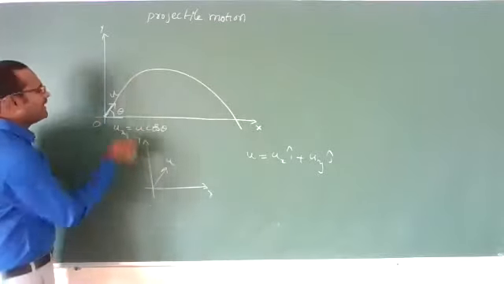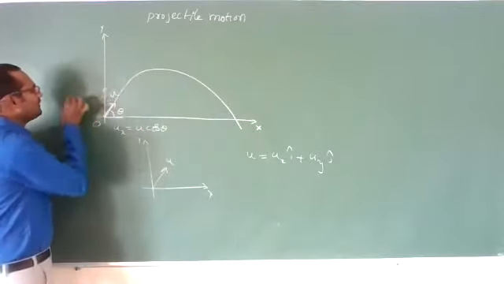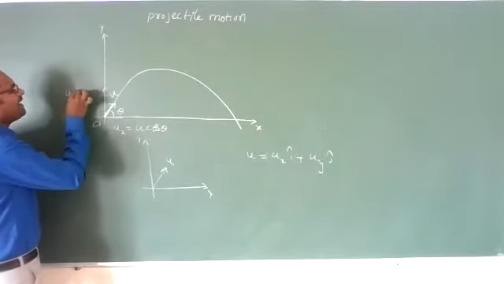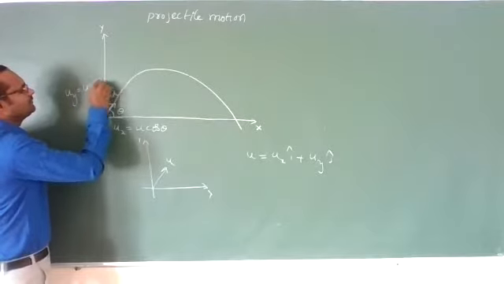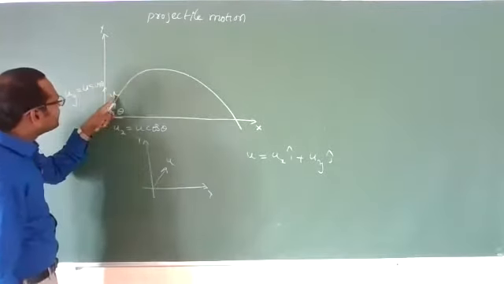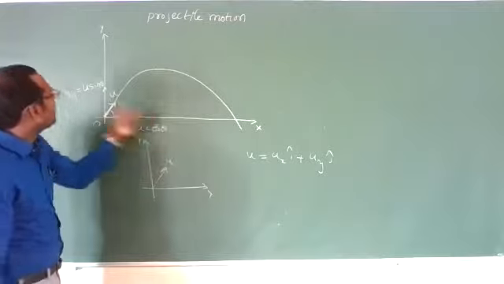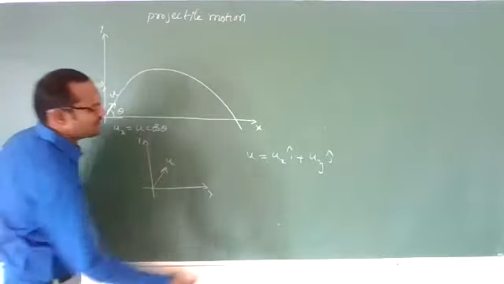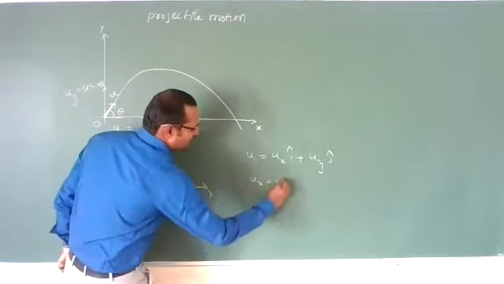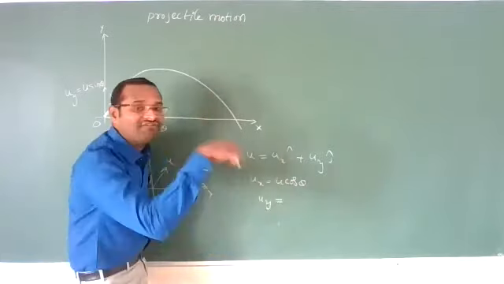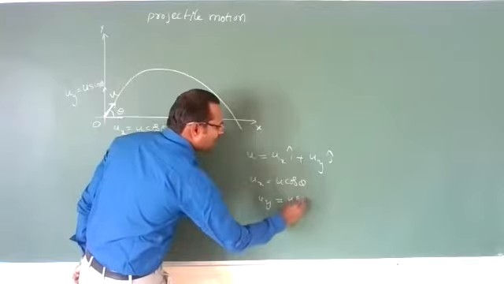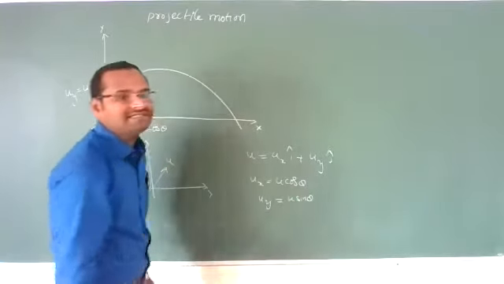And along the y-axis, it is going with the velocity uy, which I am writing as u sin theta. Then u can be written as u cos theta i cap plus u sin theta j cap. Here ux is nothing but u cos theta, and uy, the vertical component of velocity, is u sin theta. Are you understanding all these points?